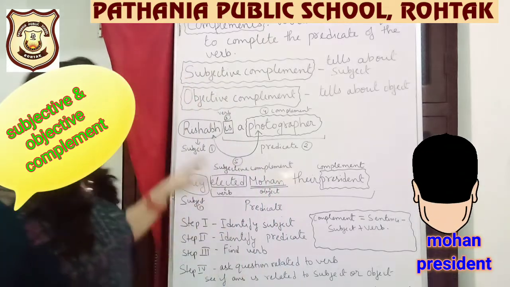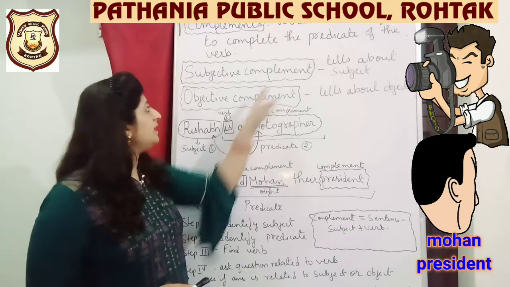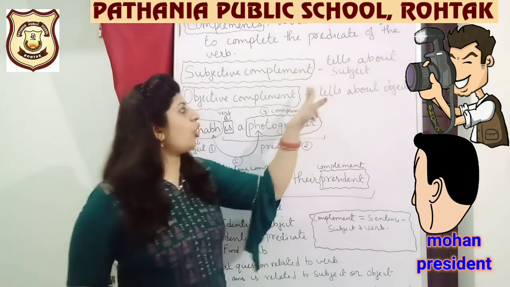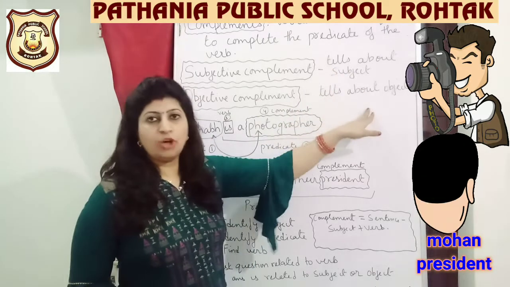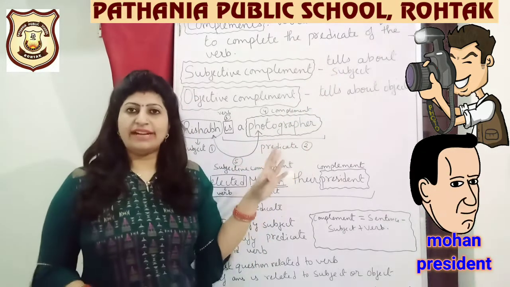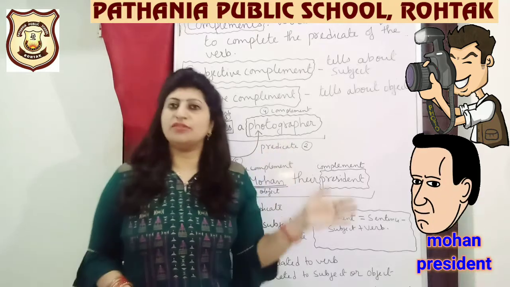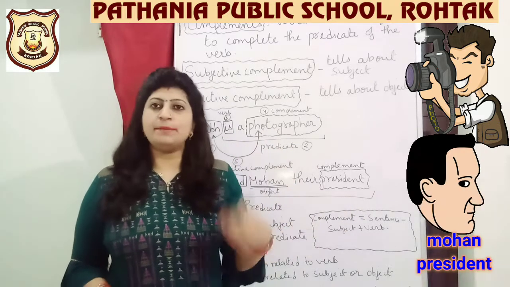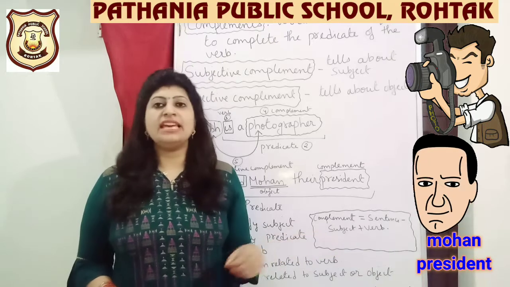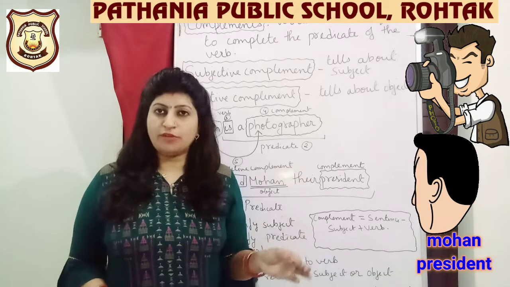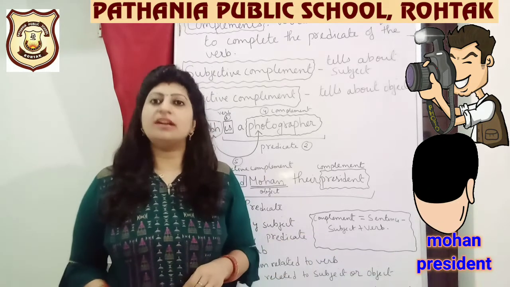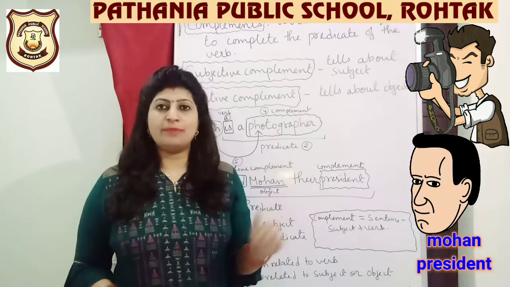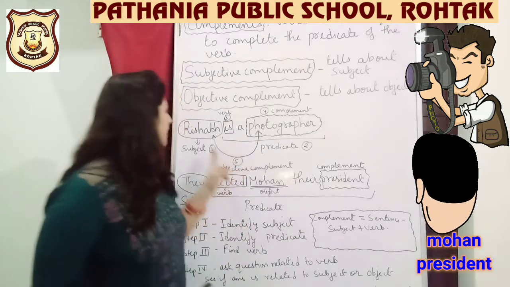Now you see, I have written: subject complement tells about the subject. Object complement tells about the object. So the definition is quite simple. What is complement? Part of the predicate. If I say subjective complement, simply it is related with the subject. If I use the word objective complement, that means it is related with the object. Without getting into the definitions, let's come to the practical usage.